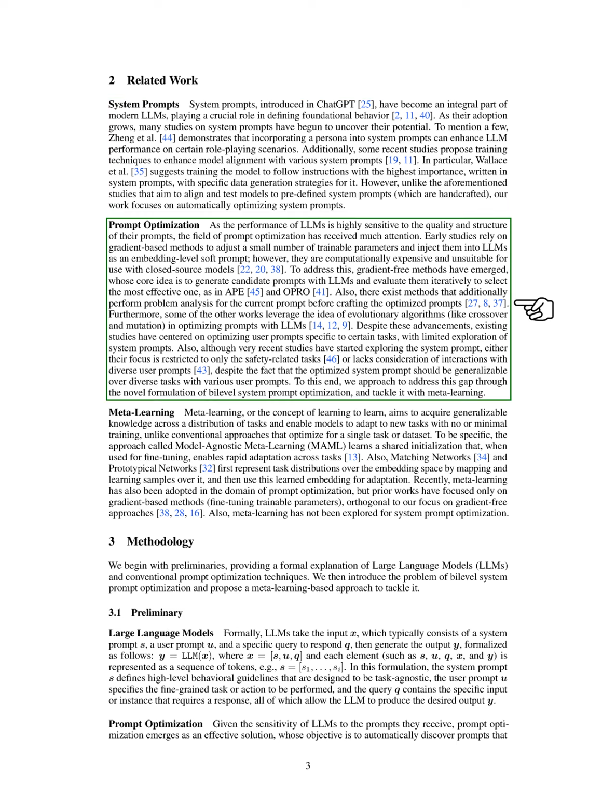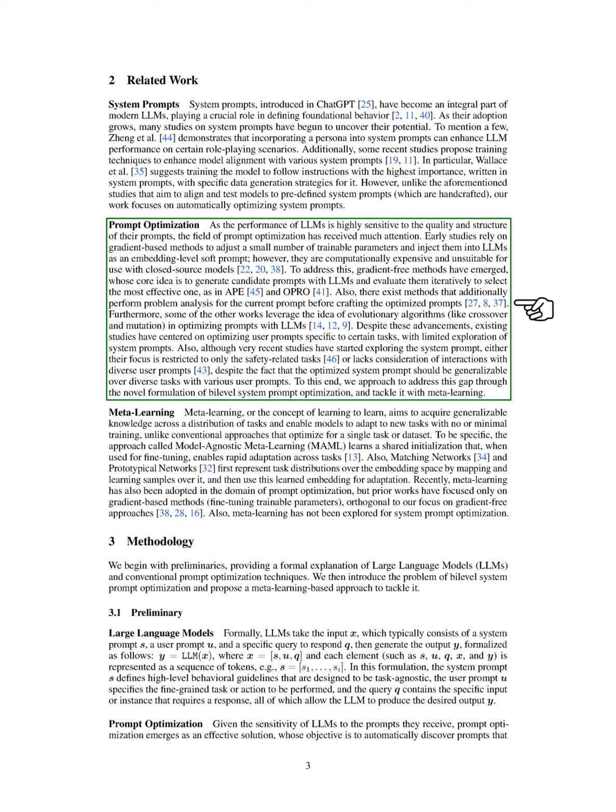Prompt optimization is crucial because LLM performance is highly influenced by the quality and structure of prompts. Early research used gradient-based methods to adjust a few trainable parameters, but these methods are costly and not suitable for closed-source models. To overcome this, gradient-free methods have been developed, which generate and evaluate candidate prompts iteratively to find the best one. Some approaches also analyze the current prompt before creating optimized versions. Additionally, evolutionary algorithms have been applied to optimize prompts.